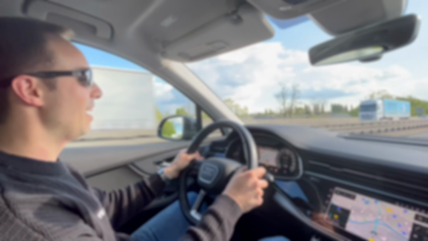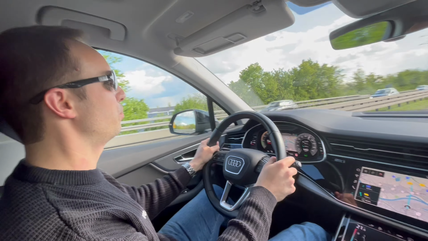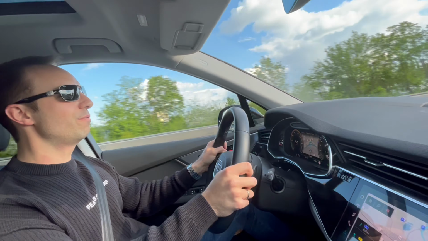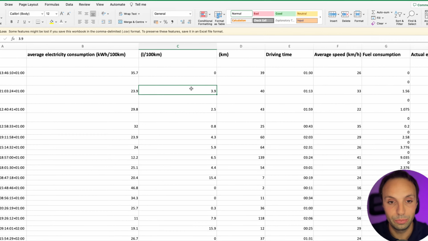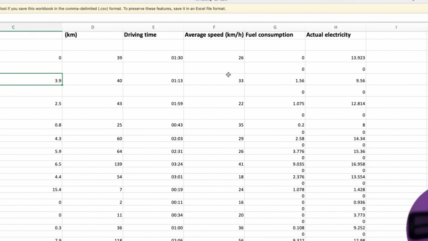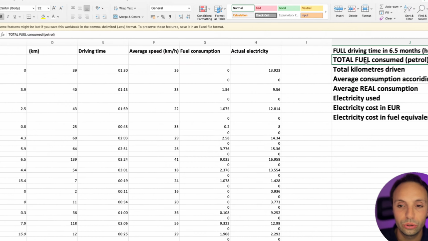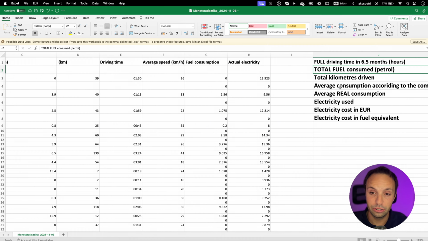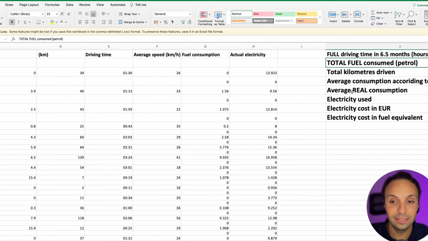So it logs me all the time I sat in the car, so I can track back all the activities I spent in the car. Now, you will need some side calculations, which I will show you a little bit later, and I will also show you what was my full driving time in 6.5 months of time, how many hours I spent in the car just as a normal average user, right? What was the total fuel consumption in petrol? What was the total kilometers I drove, which I already shared, over 18,000 kilometers.